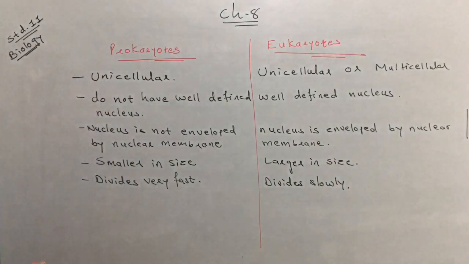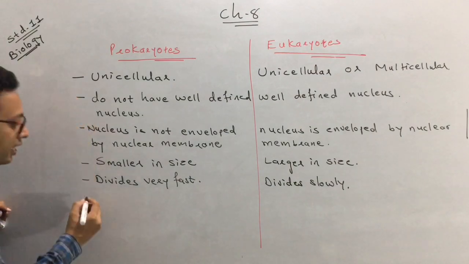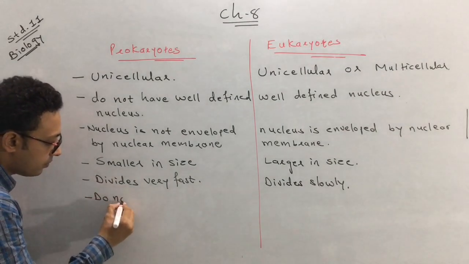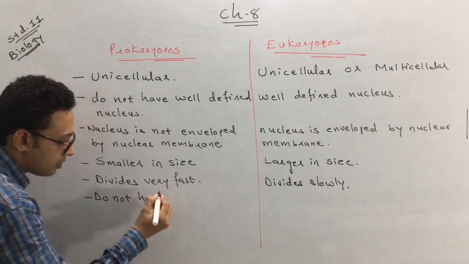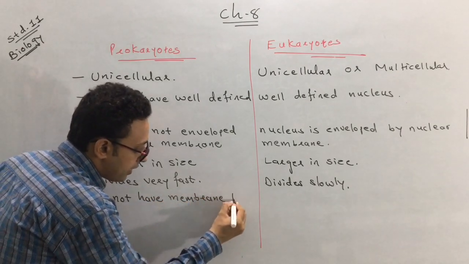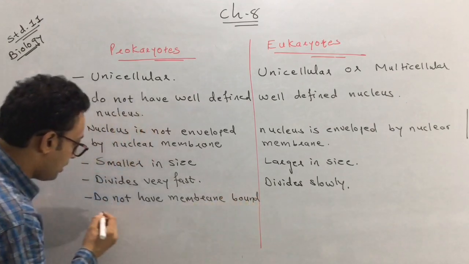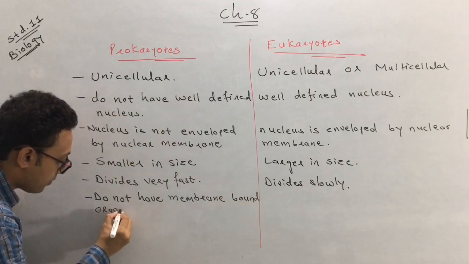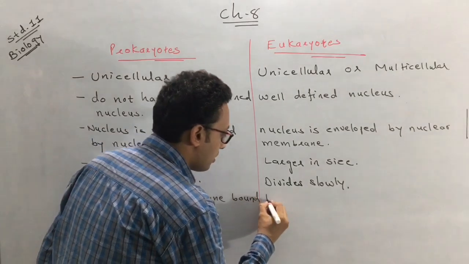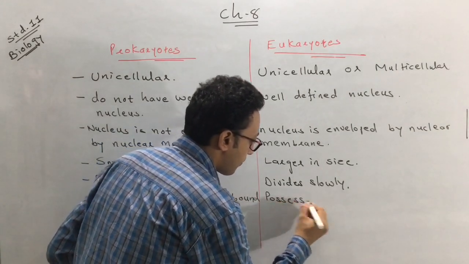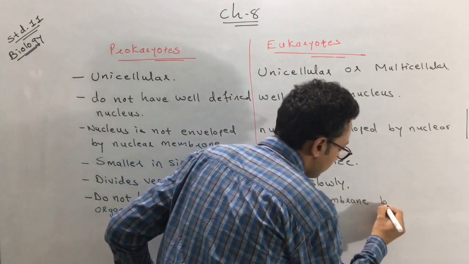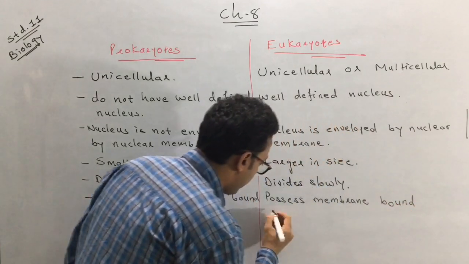Okay, next another difference which exists between the prokaryotes and the eukaryotes. The prokaryotes do not possess membrane bound organelles. Membrane bound organelles are absent in case of prokaryotes. But the eukaryotes possess membrane bound organelles.